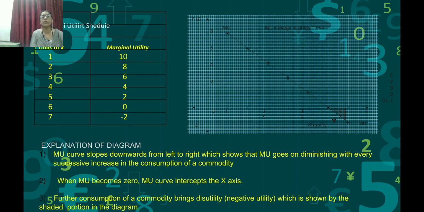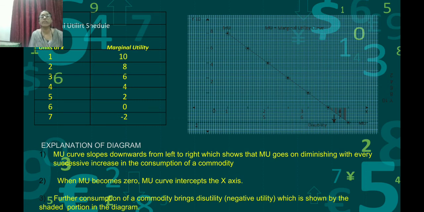According to this schedule, when we see the diagram, on the y-axis the utility is shown, and on the x-axis the commodity X is shown. When we consume 1 unit of X, the utility derived is 10. We can see this curve sloping downwards from 10, 8, 6, 4, 2, 0. At 0, it is on the x-axis, and after 0 it is shown as minus 2, negative.